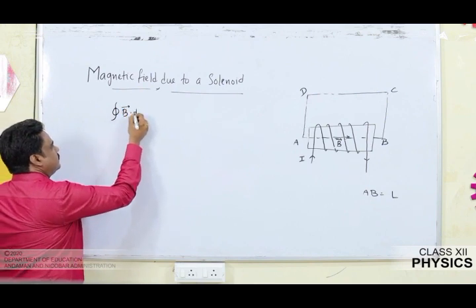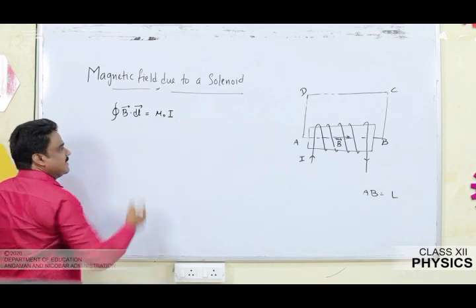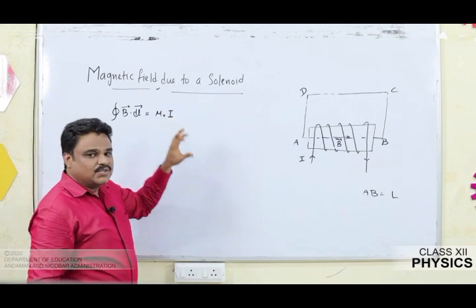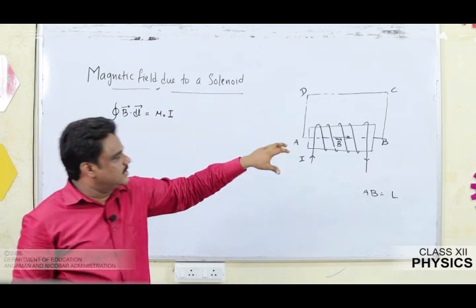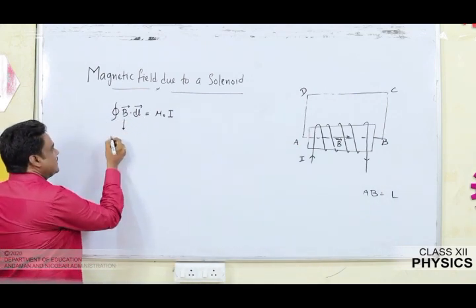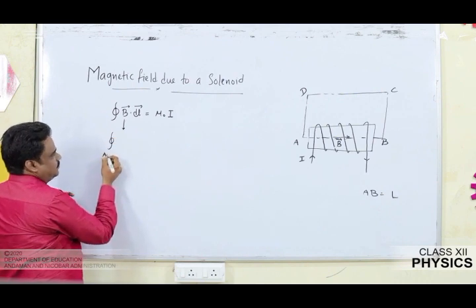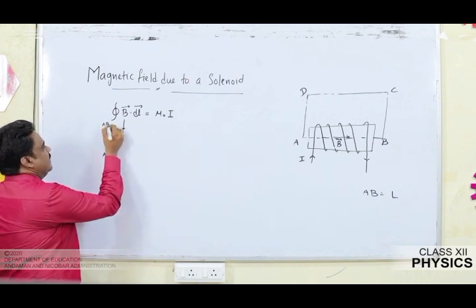Now we can get into the format of Ampere's circuital law, that is, the closed integral of B vector dot dl vector is equal to mu naught I. This is the basic form of Ampere's circuital law. So let us modify this law for this situation. The LHS will be for the closed path ABCD.